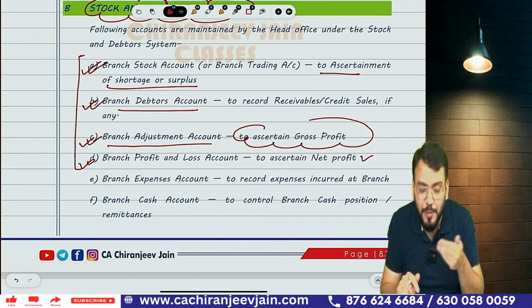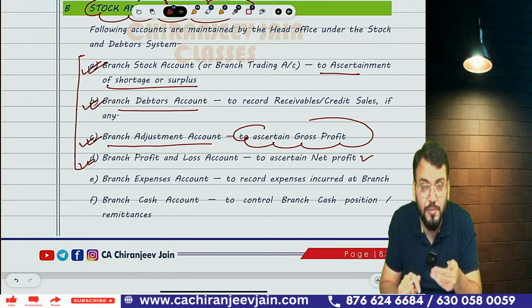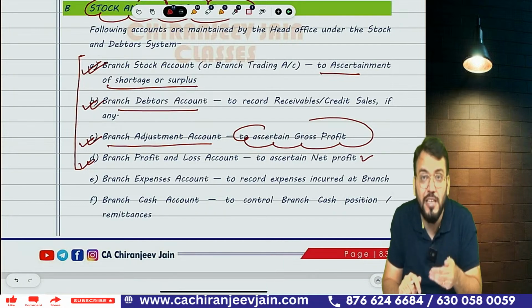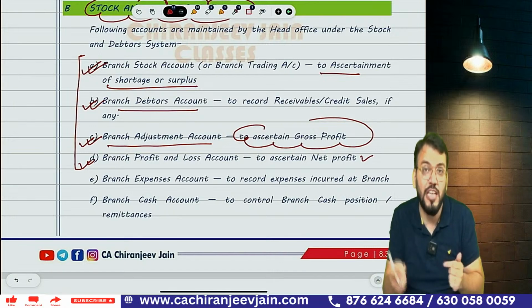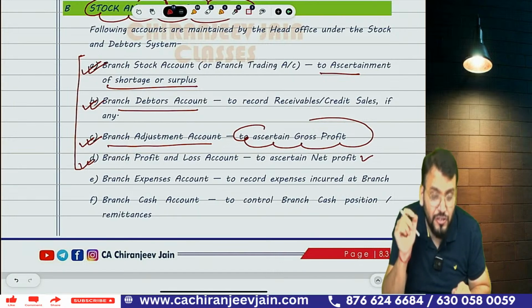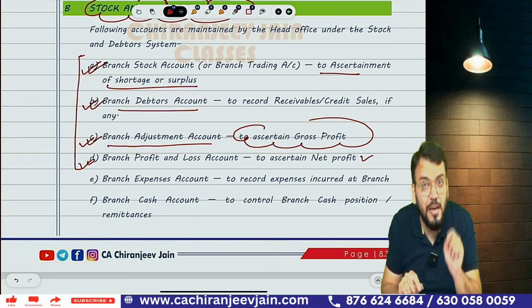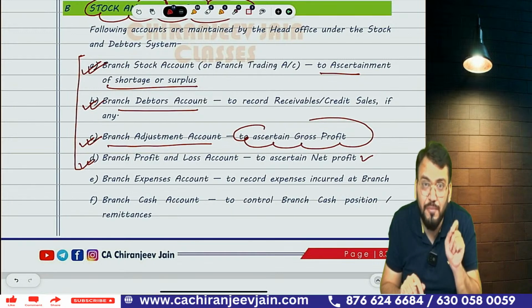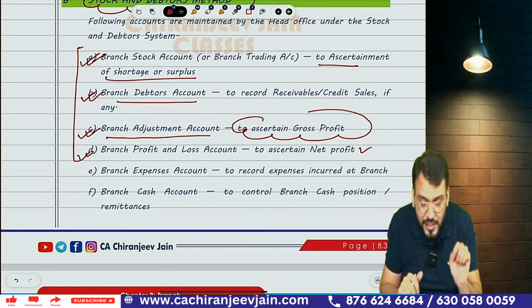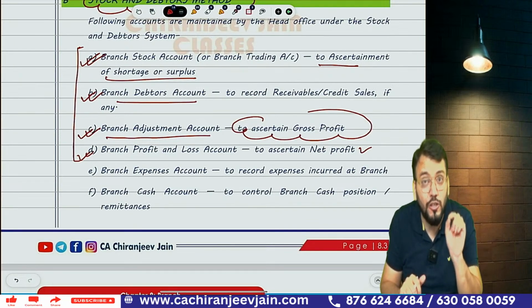Correct? So can you repeat with me? Everyone needs to repeat with me, even though I am virtually available with you right now, but you need to say whatever I am saying. A branch stock account will be used to calculate surplus. Second, branch debtor account will be used to find out cash collection from debtor. Yes, sir. Branch adjustment account will be used to calculate gross profit.